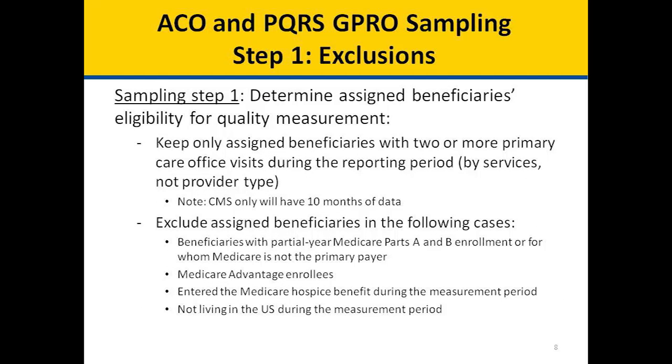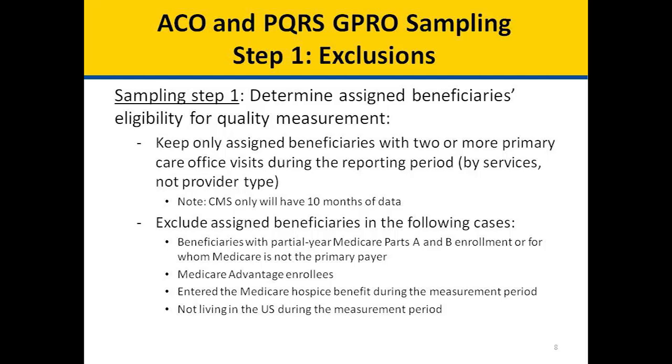Step 1. Exclusions. In sampling Step 1, CMS first determines assigned beneficiaries' eligibility for quality measurement. We keep only assigned beneficiaries with 2 or more primary care visits during the reporting period by services, not provider type. Note that CMS will only have 10 months of data.